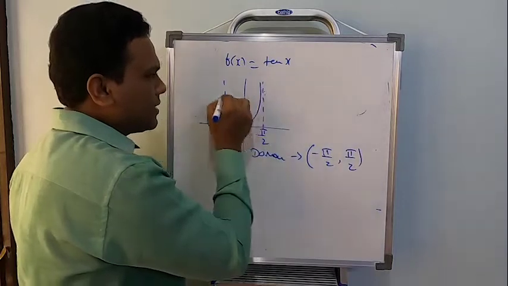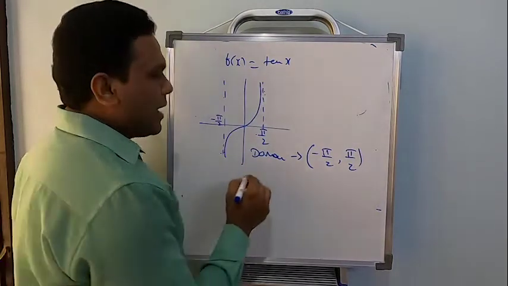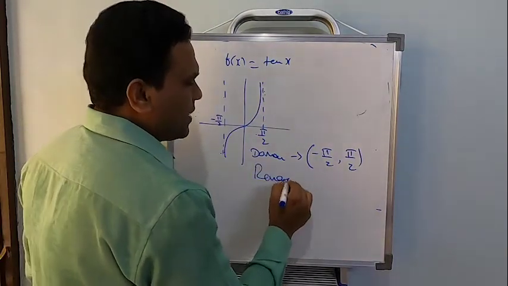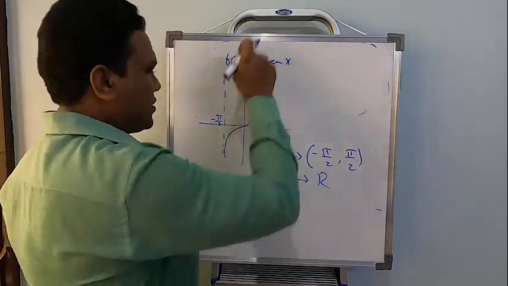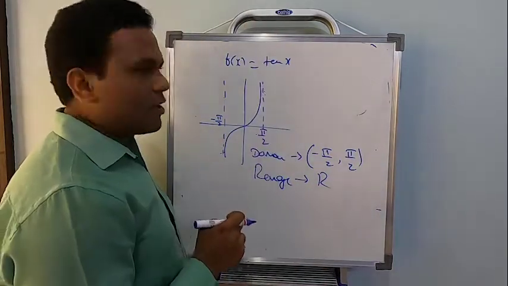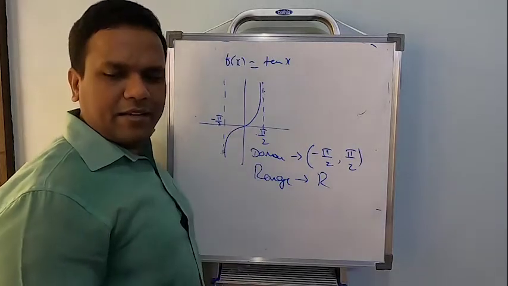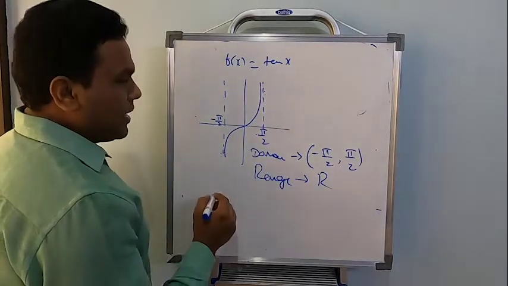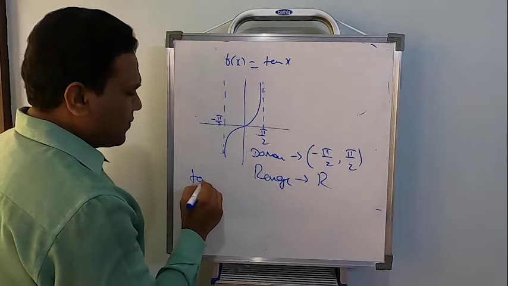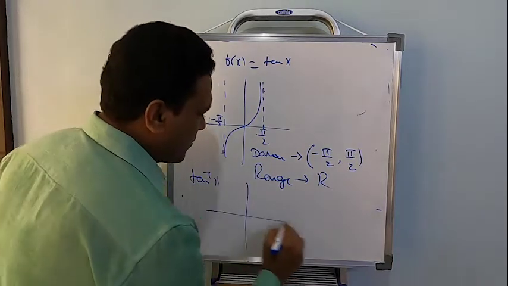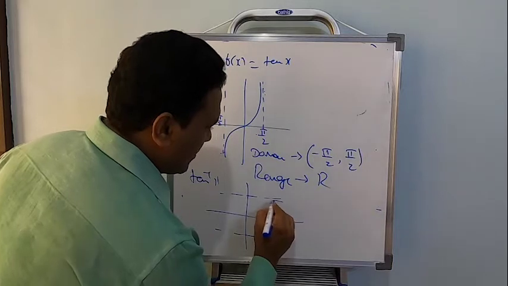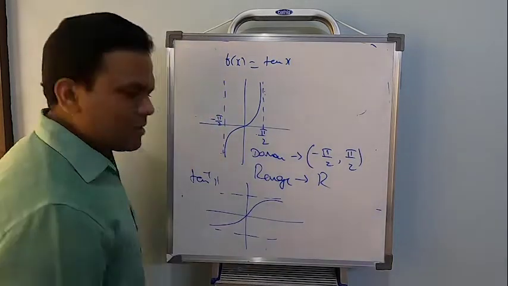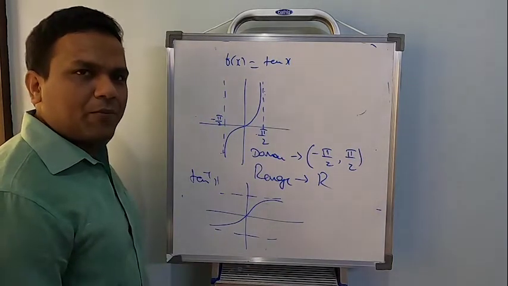It is not touching these two. And the range can be any real number, because you can just go on both sides. Correct now? So if I want to study the tan inverse wave, it's simple. This will be pi by 2 and this will be minus pi by 2. This is how the tan inverse wave will look like.